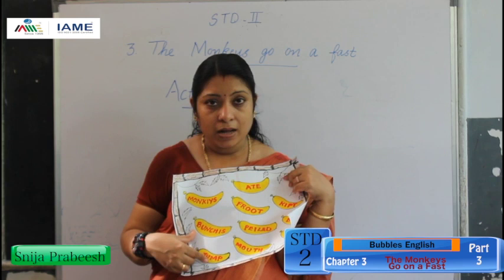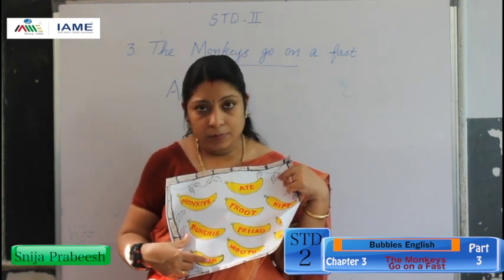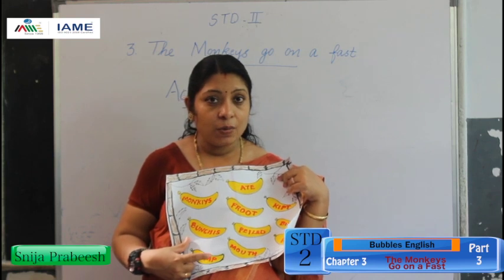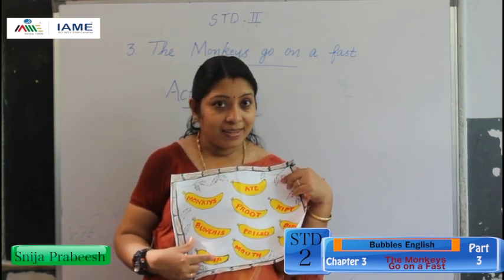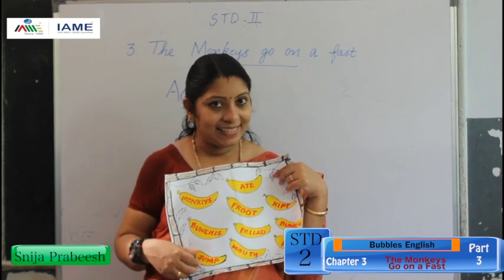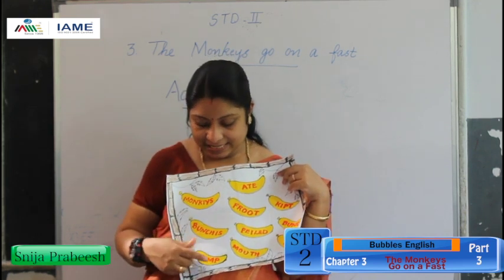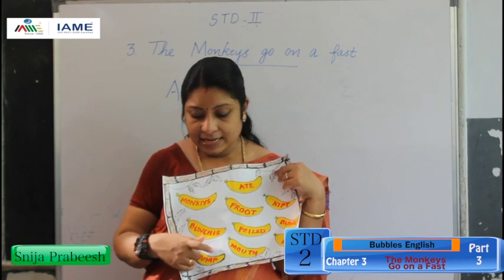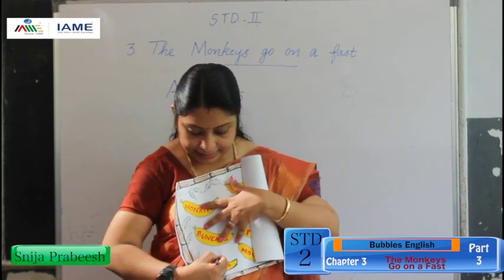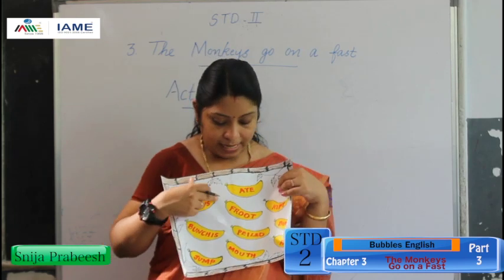Next, banana. What is the word? Jump. JUMP. Is it a correct spelling? Yes, that is a correct spelling. So, we can tick this. So, this is a correct spelling.